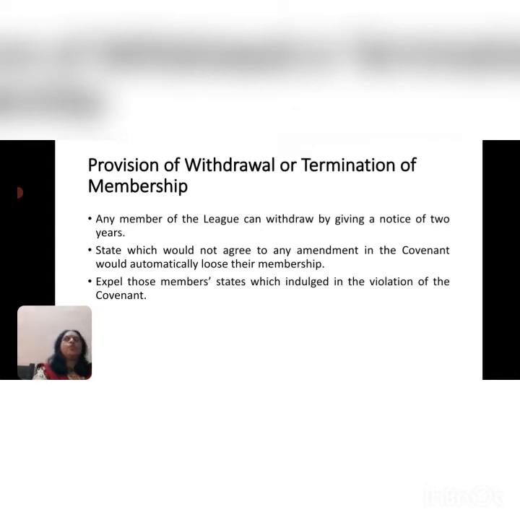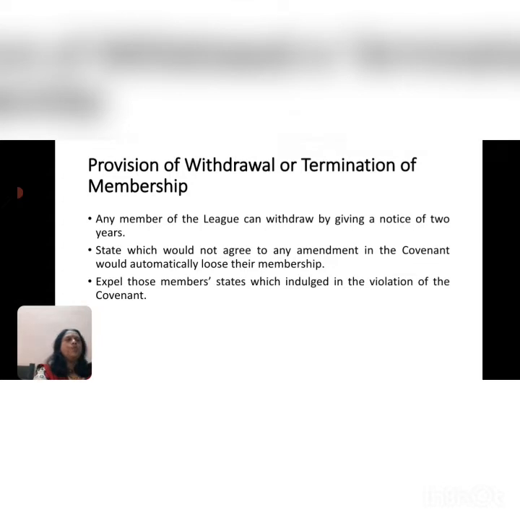There was also a provision framed on how a country can withdraw or terminate its membership from the League of Nations. There were certain rules. Any member of the League that wants to withdraw has to give a prior notice of 2 years. For example, if this is 2022 and a country wants to terminate its membership from 2024, then in this year itself it has to give notice stating that it doesn't want to continue with the League of Nations anymore.